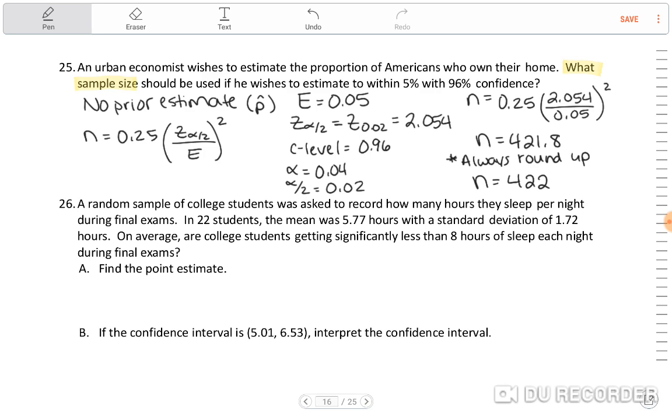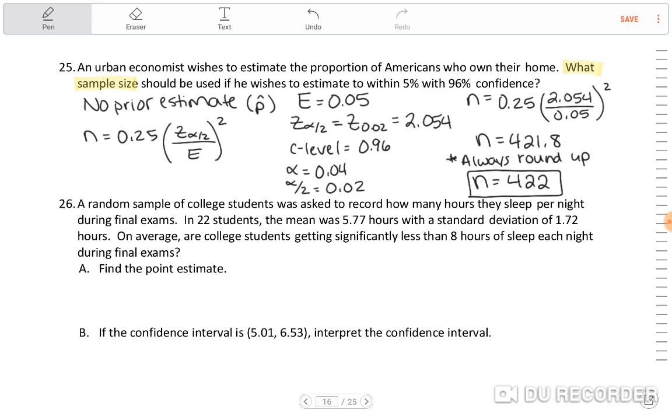So, the always round up is only for the sample size stuff, right? We're not going to do that for everything else. Even if this was just slightly more than 421, we have to round up to 422. If I rounded down, let's say I had 421.2, and we would normally round that to 421, but that wouldn't be a big enough sample size to get within 5%, right?